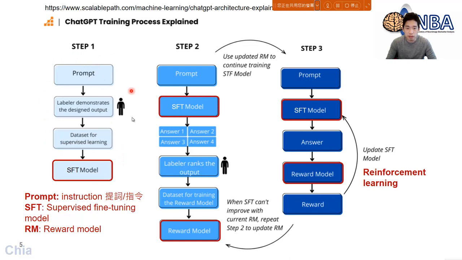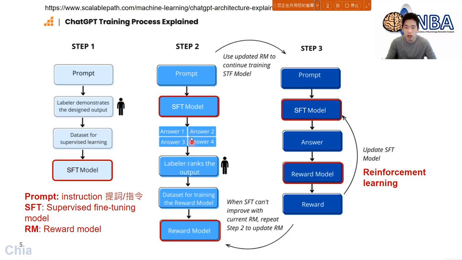So again, step 1 requires lots of interference from humans, so we cannot always rely on it. We need to go for step number 2 and number 3. Let's look at step number 2. Again, we can input a certain prompt here. Because now we have the very initial SFT model, the SFT model may generate, for example, 4 different answers or 4 different responses.